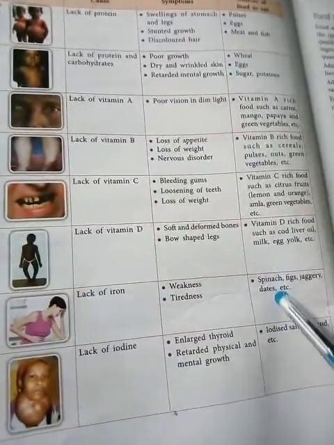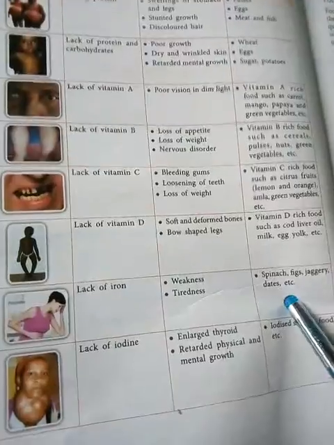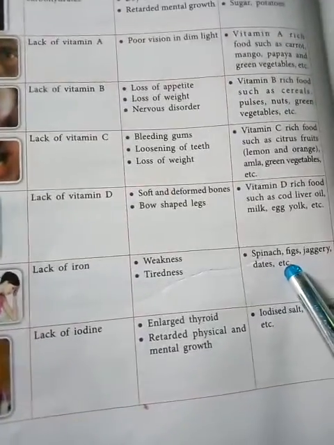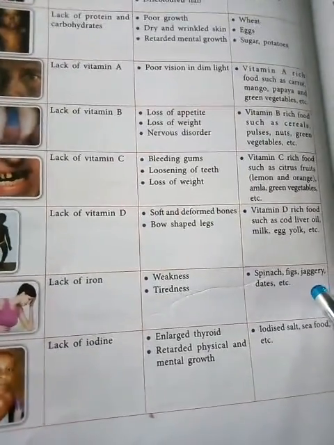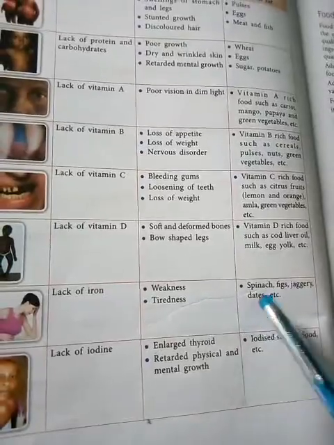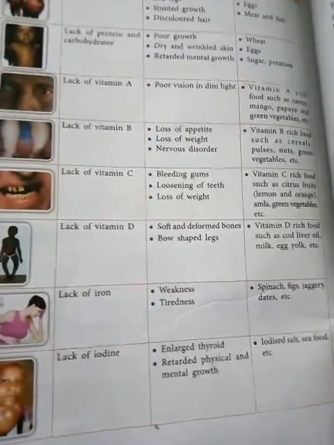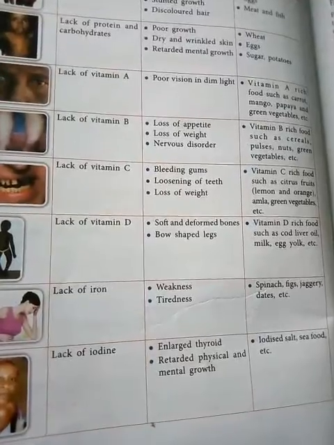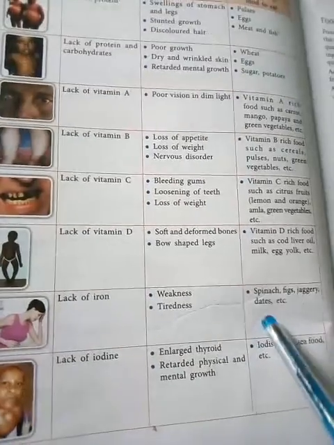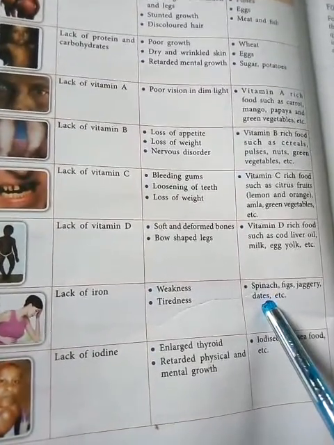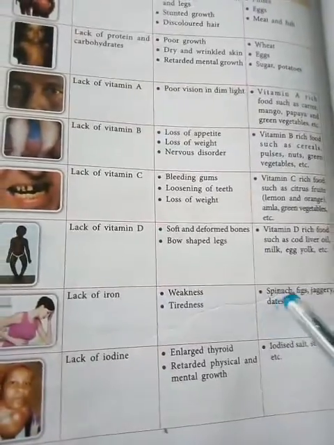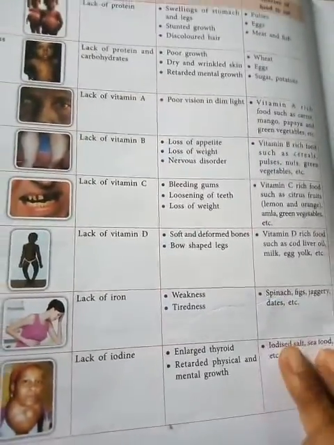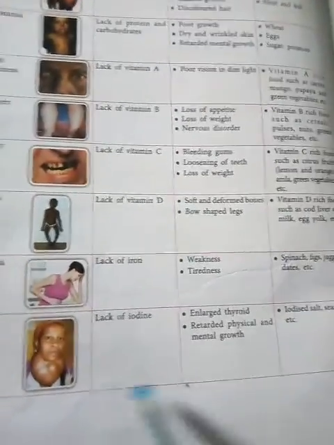So how can you prevent it? You should add spinach, figs, jaggery and dates in your diet. Jaggery means gud. Dates, you know, khazur. Spinach, palak. So you should take these in your diet.